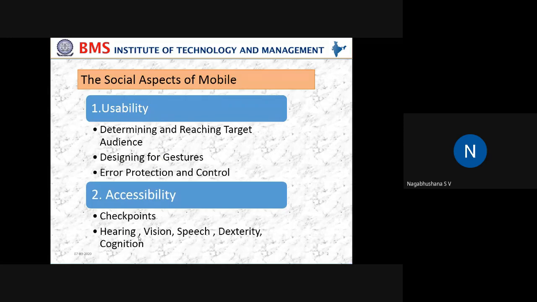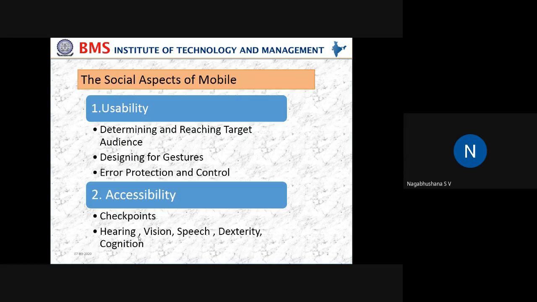Now, end users means for what category of people you would like to build social apps, how your social applications are different from the existing applications, and what different functional features you are going to put in your social apps. So this talks about usability. And more than usability, you should also have reliability of the information. That is also very important. First, let us talk about determining and reaching a target audience.